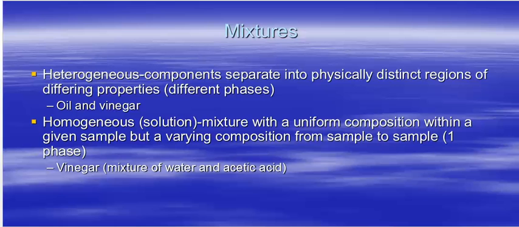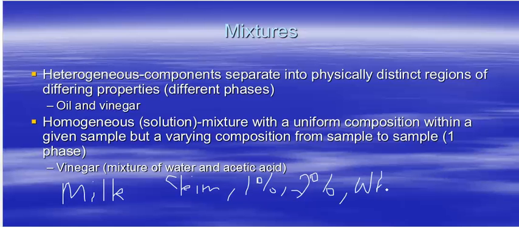Homogeneous mixtures, on the other hand, or solutions, have a uniform composition within a given sample. For example, if you look at milk, it is homogeneous. It has a uniform composition within a given sample. But the composition can vary from sample to sample. What I mean by that is milk is uniform, it has one phase, but there are different types of milk. There is skim milk, there's 1%, there's 2%, there's whole milk, and I'm sure I'm missing some others. The composition from sample to sample can vary, but in a given sample it looks uniform. So that's what homogeneous mixture means.